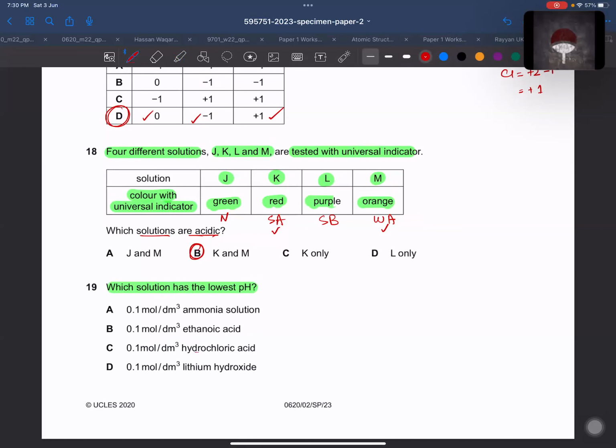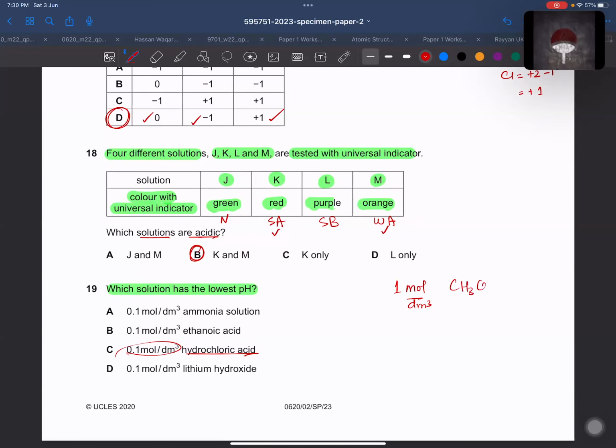Then which solution has the lowest pH? Lowest pH must be hydrochloric acid. You don't need to see the concentration for lowest pH. Remember, for suppose you have 1 mole per decimeter cube ethanoic acid, which is a weak acid, and 0.1 mole per decimeter cube hydrochloric acid, which is a strong acid, there is definitely no effect of concentration on pH. pH is actually showing the strength of the acid. So even in lower concentration, it still has the lowest pH, almost 4. So the right answer would be C.